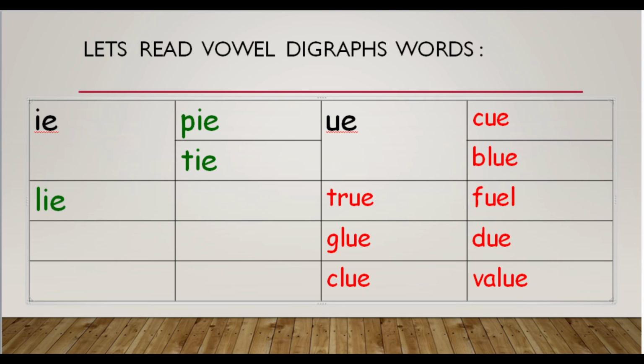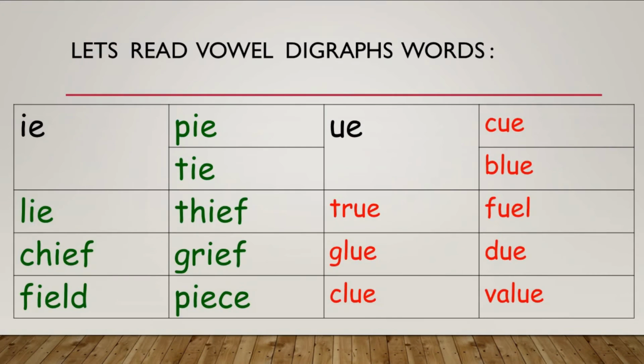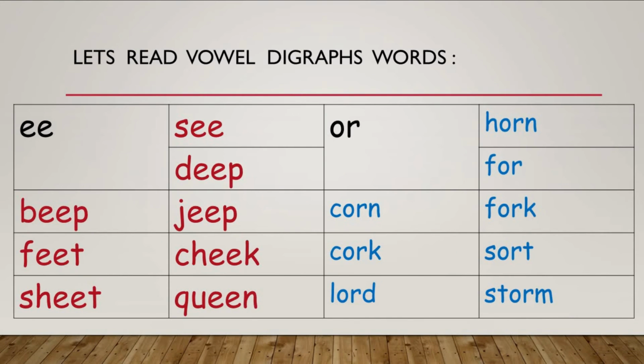Now the next digraph is EE. Here two letters, same two letters EE. So only one letter will speak. Both the letters have the same sound. So only one sound will come out, E. Let's see the words. S, E, see.